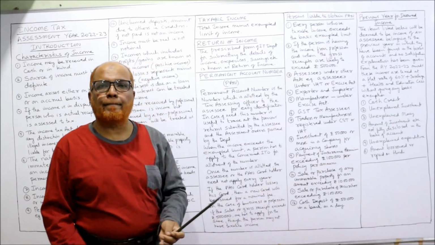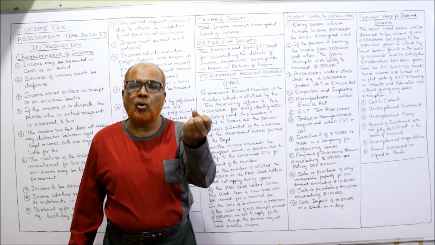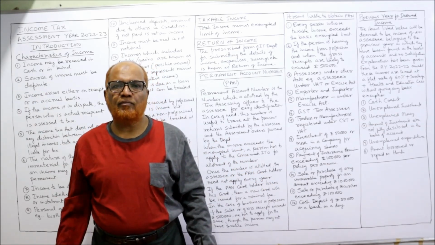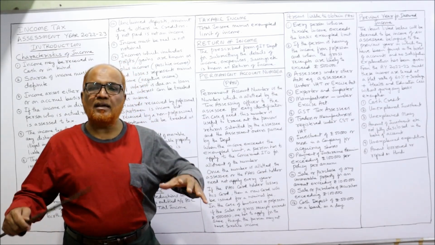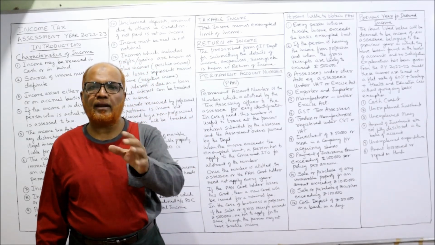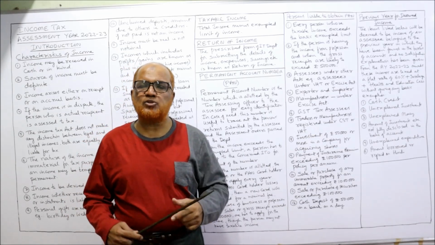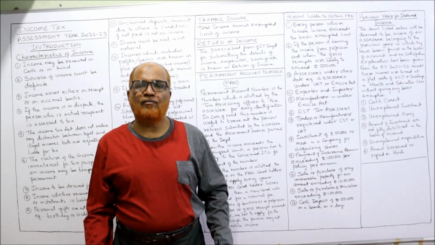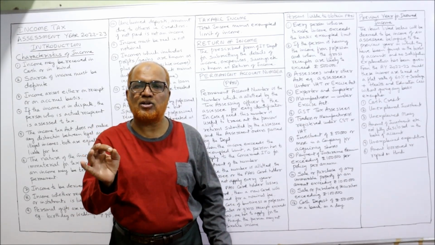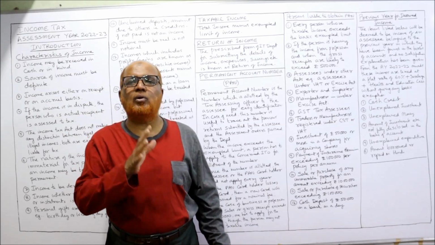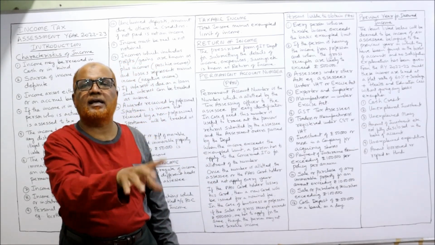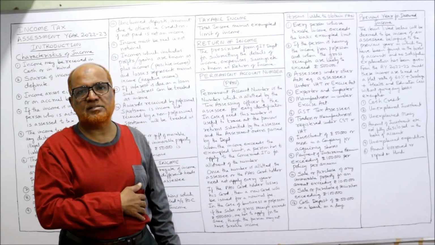Next, unexplained money. If a person is found holding money without any explanation, example, Mr. X, a person is going on the road while traveling, he is carrying some cash, some 5 lakh rupees cash he is having. Suppose Income Tax Act puts a raid on that car and finds it, and they want the explanation: from where did you get this 5 lakh rupees? Who is the owner of this 5 lakh rupees? If he gives proper, correct, satisfactory explanation, it's okay. If he is not able to give a satisfactory explanation of that cash, it will be called unexplained cash. On that, 60% is the rate of tax.